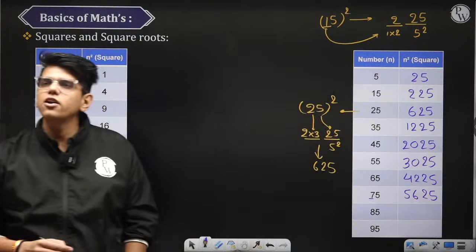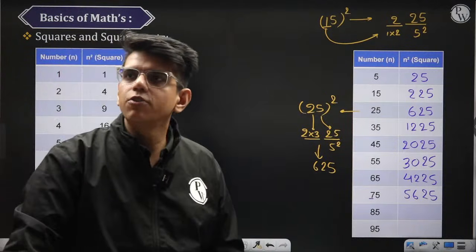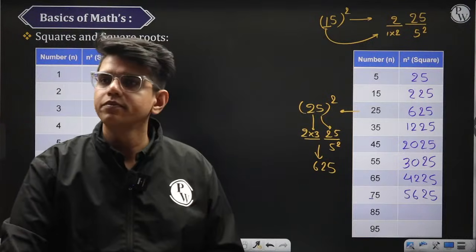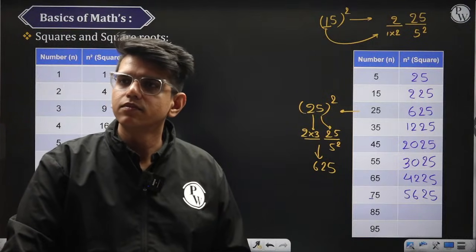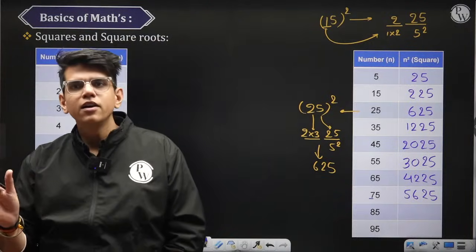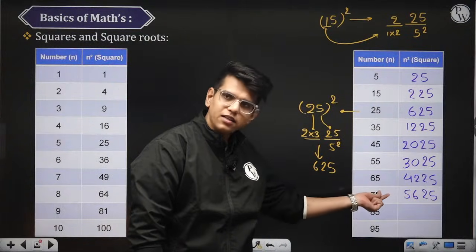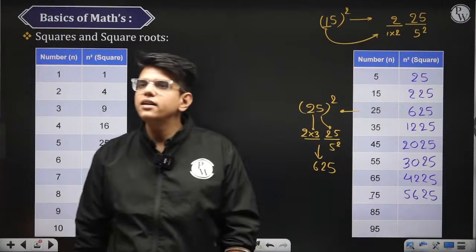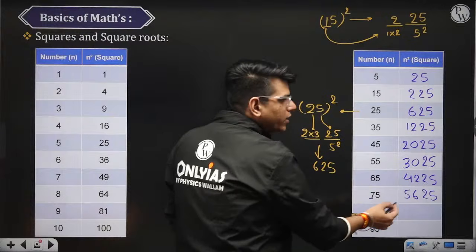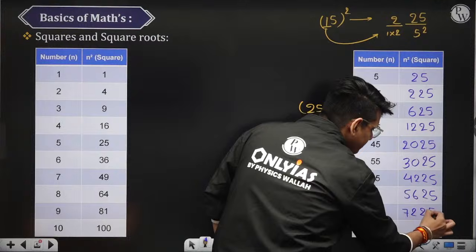Similarly, what is the square of 85? Good. 5625 is the square of 75. What is the square of 85? Understanding the logic, right? So what you have to do is just multiply this number with the next integer and then the remaining digits will be 25. So 85 square will be 8 into 9. 9 8s are 72. 7225.